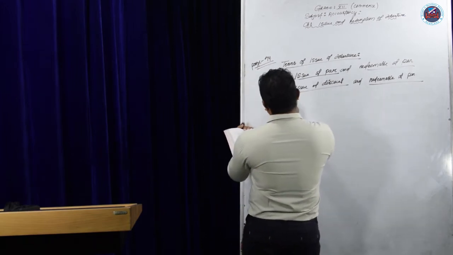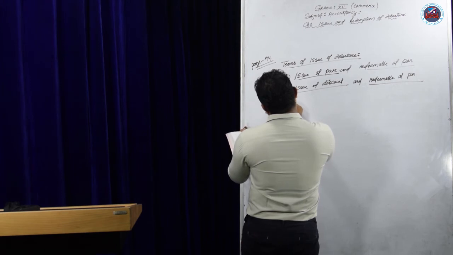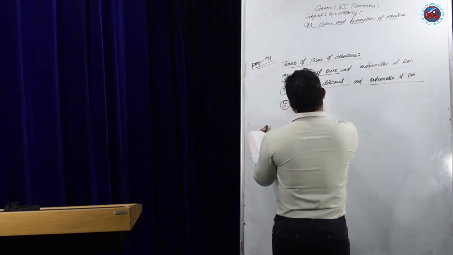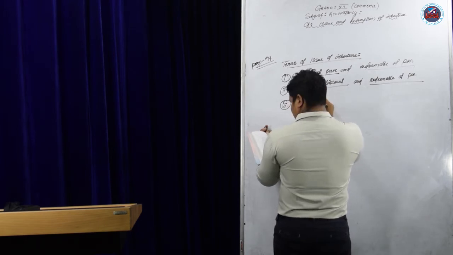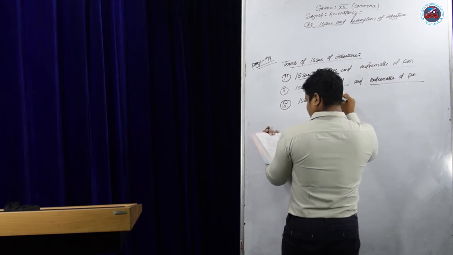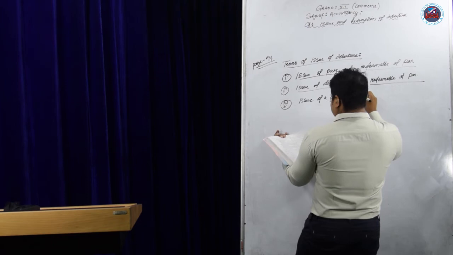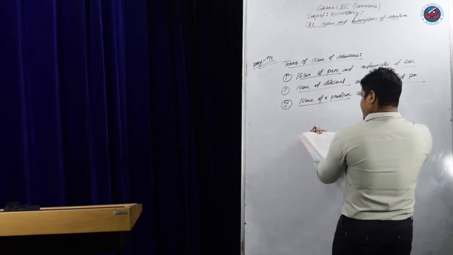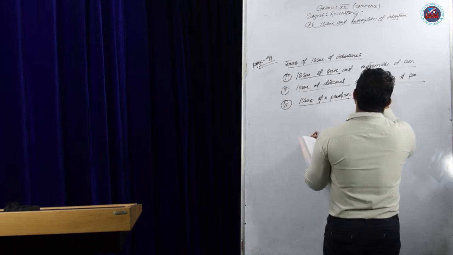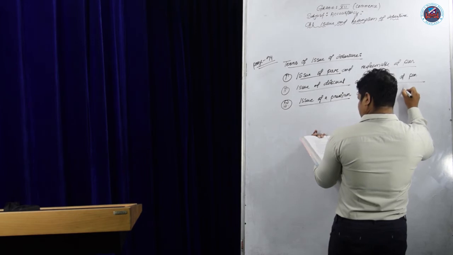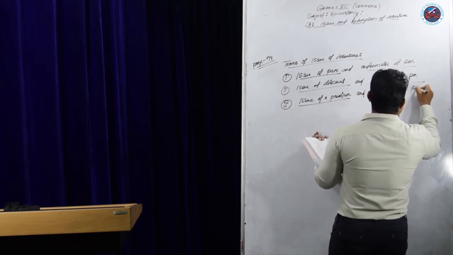Next is number 3: issued at a premium and redeemable at par.